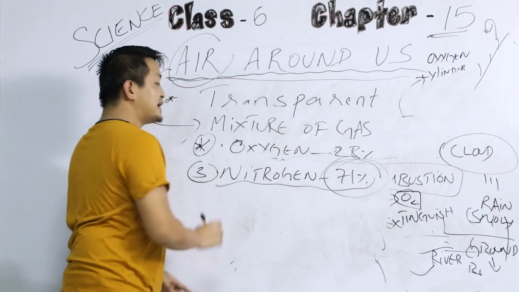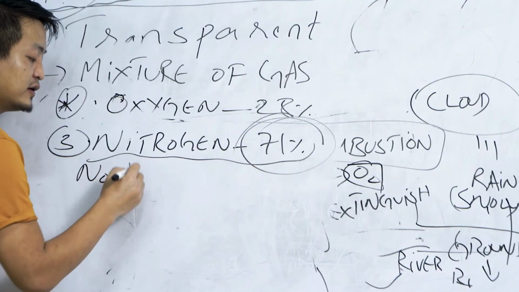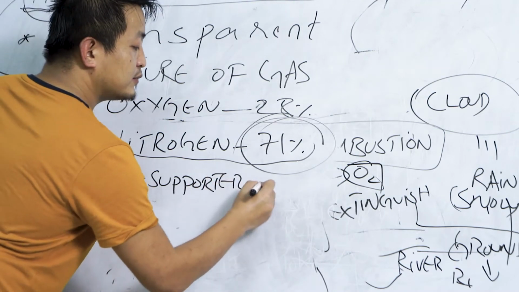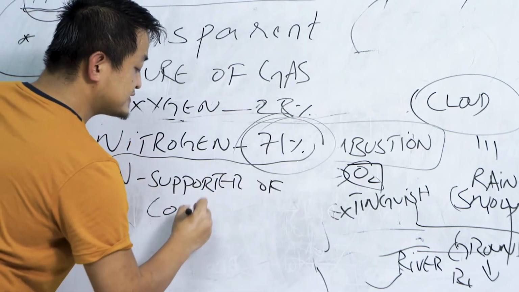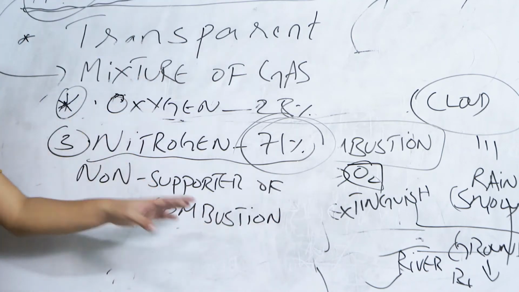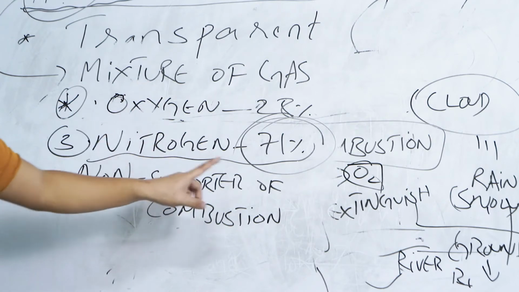So now this nitrogen, unlike oxygen, is a non-supporter of combustion, okay? That means non-supporting of burning. This combustion means burning. So now why is this nitrogen a non-supporter of combustion?